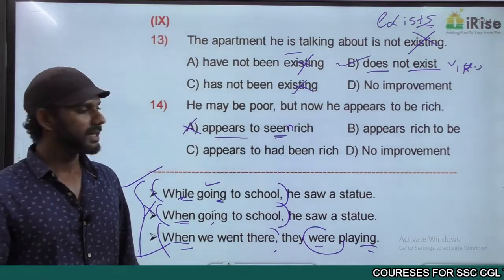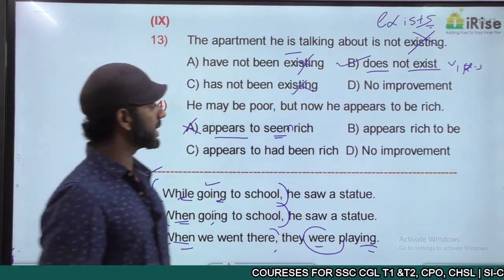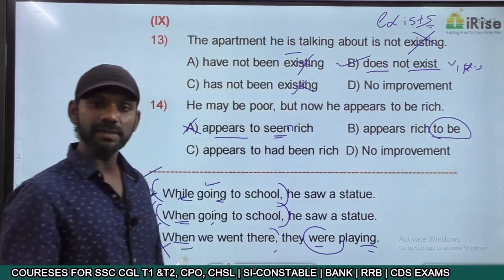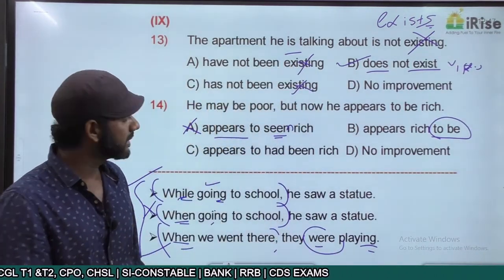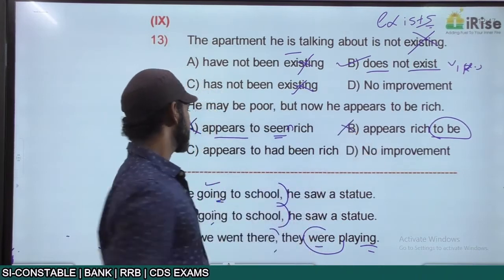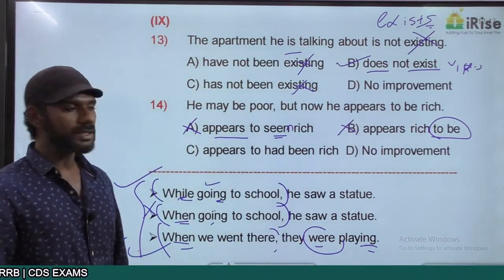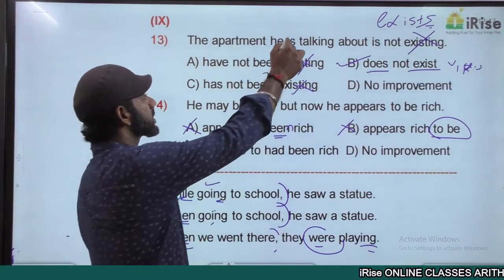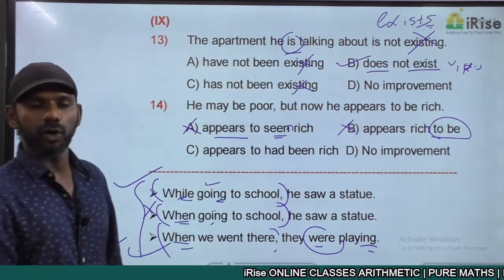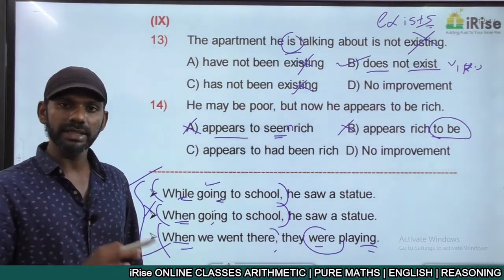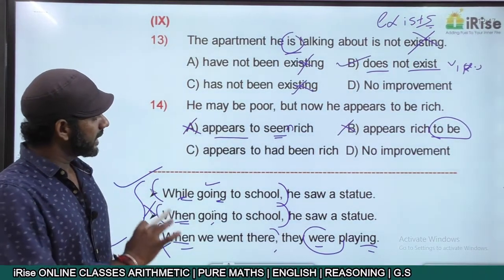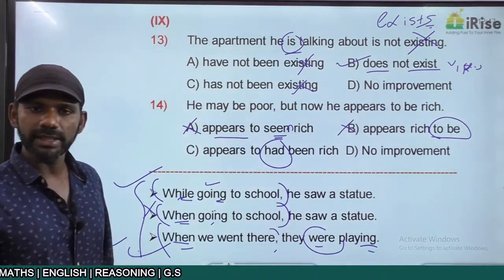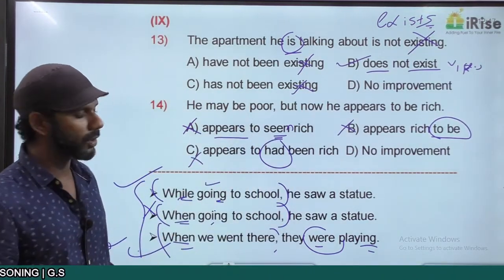Come to option B. Appears rich to be. This option is in the wrong structure. To be is wrong, it must be appears to be rich. So option B is eliminated. Come to C. He appears to had been rich. Now the sentence started in the present tense, so the whole statement must be in the present tense. Only then there will be tense constancy. Had is past tense. No tense constancy, eliminated. The answer must be option D.